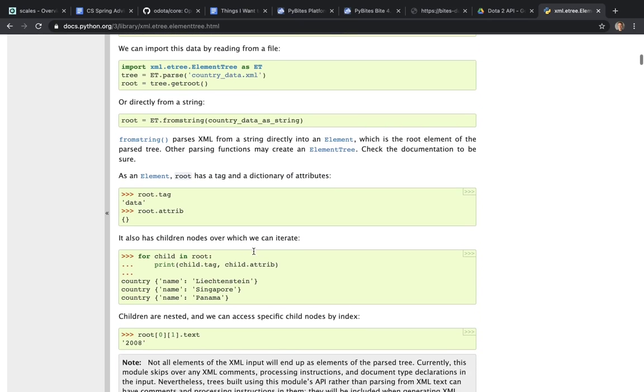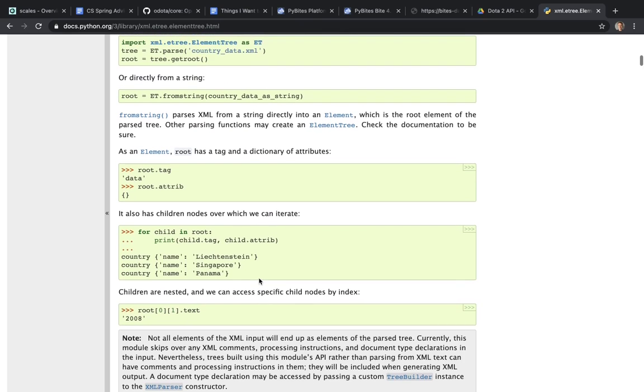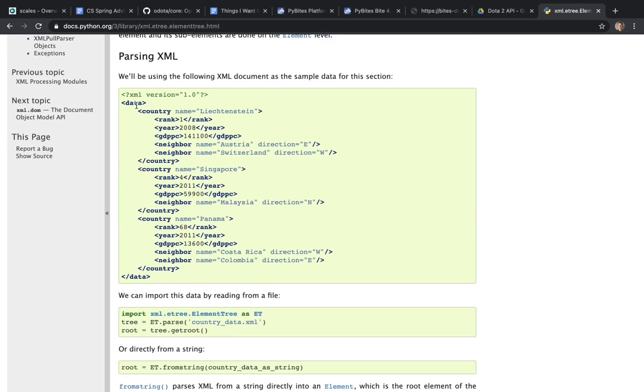Something that I'm doing right here is I'm looking at the documentation and the examples that they provide. In particular, I'm looking at this one that says root[0][1], so root at index 0 and then index 1 of whatever was returned by root[0], and then .text, which is a text attribute of that thing. And so I'm looking back at the XML data at the top to see where 2008 came from, so I can understand how this is organized exactly. And I actually end up using this in my solution, so I wanted to get a good understanding of it.